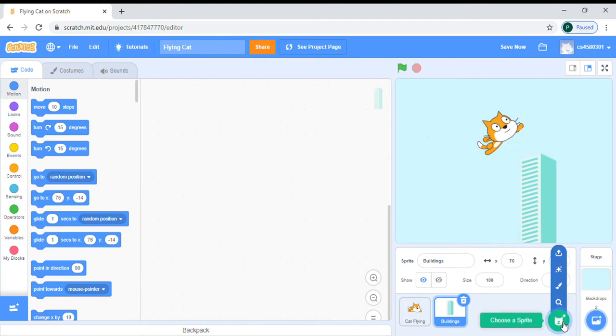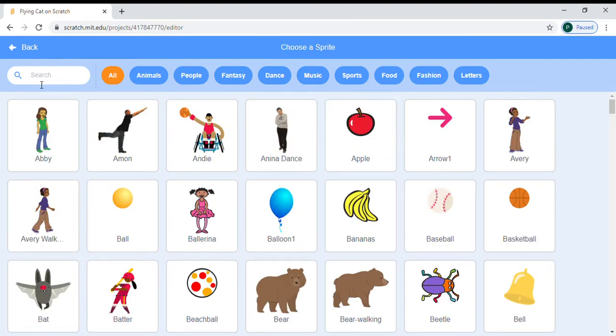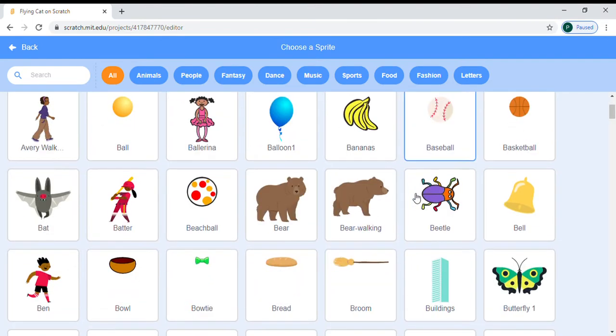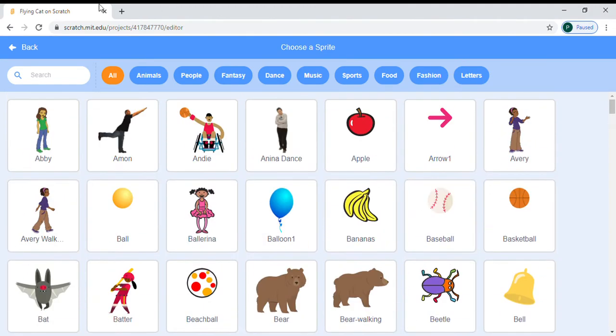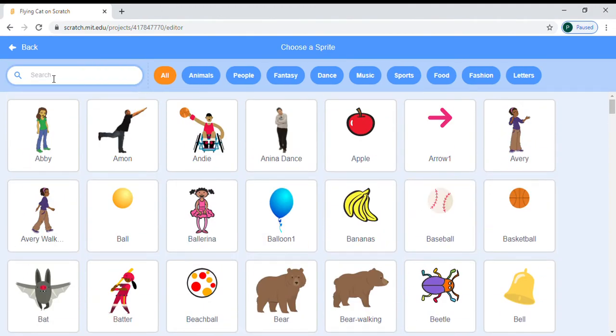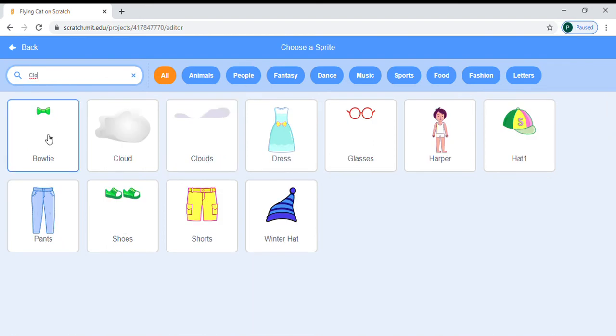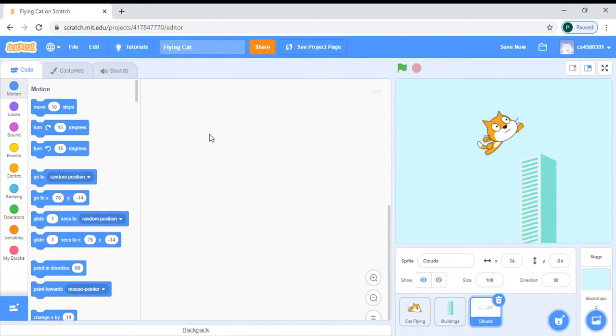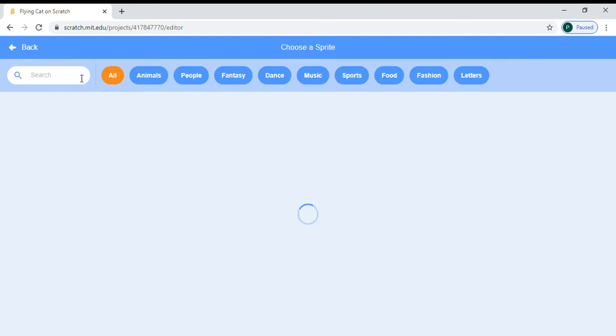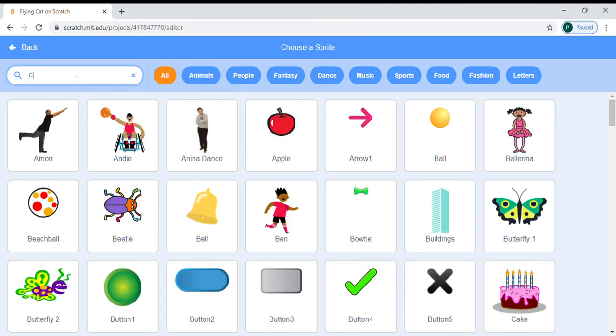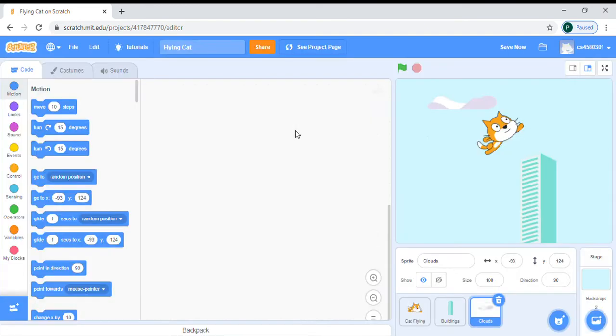Okay. And this is the search option. If you can't find it from here, you can search. I am searching for a cloud. I will take this. I will take one more cloud. How is it? Yeah, this one is fatter than that. We will place it here. We will drag and drop it. Drag and drop. You have one.